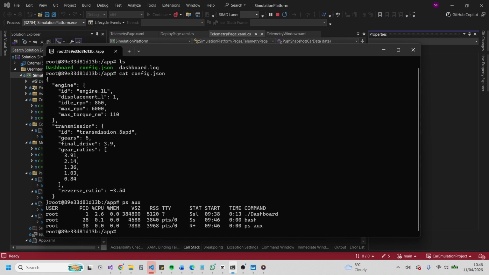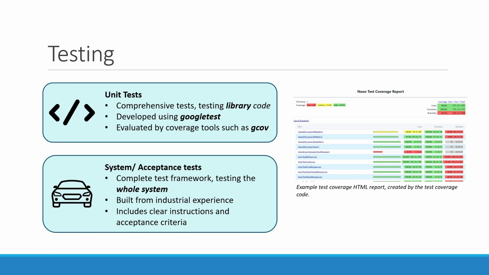As part of the testing for this project, I've created comprehensive unit tests using the industry standard Google Test library to create effective tests for the C++ library code that I have developed. This is validated by my use of the gcov tool and a Python script to create a test coverage HTML report showing the completeness of my unit tests.